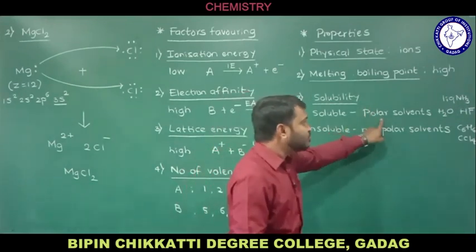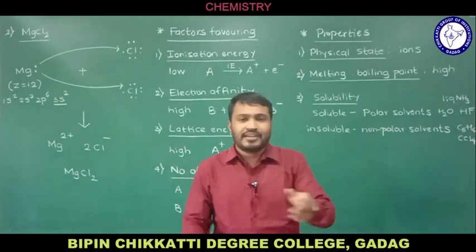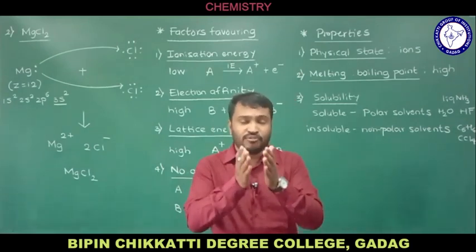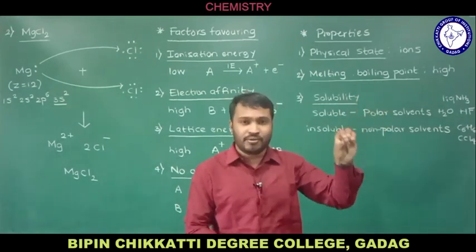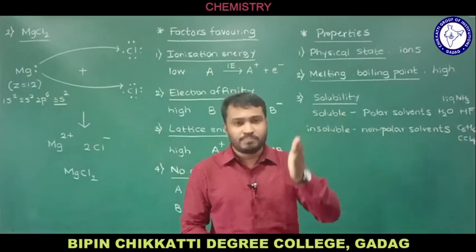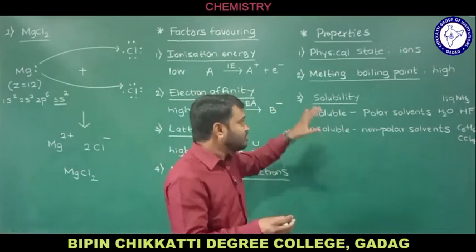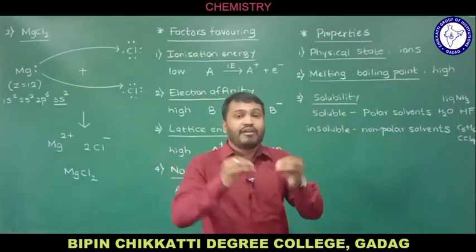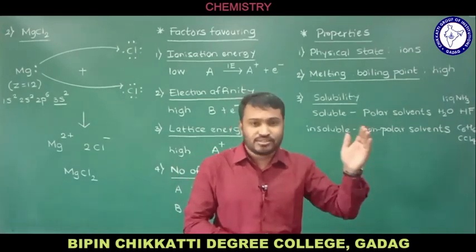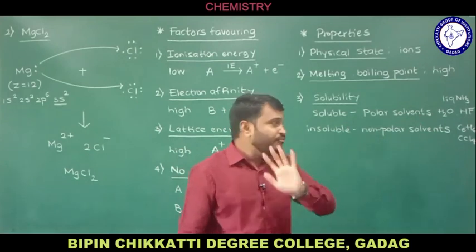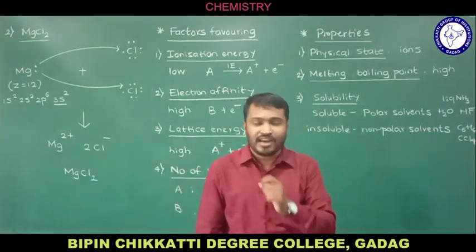Remember, polar solvents have a dielectric constant, which reduces or ruptures the force of attraction between the ions. Since polar solvents have a high dielectric constant, that helps in rupturing or reducing the force of attraction between cation and anion. The cations and anions in the ionic compound become free. Then they react with the solvent, so the compound is soluble in a polar solvent. Whereas in a non-polar solvent, as I told you, we have a very low value of dielectric constant.